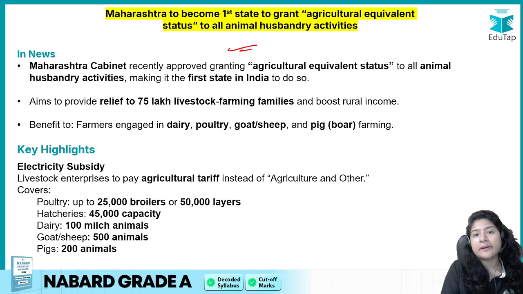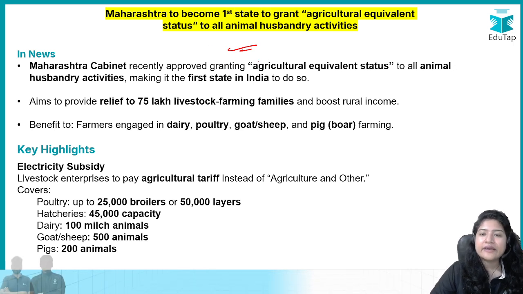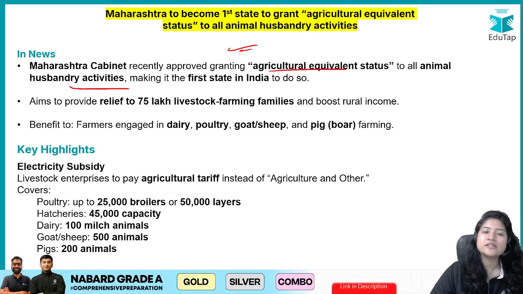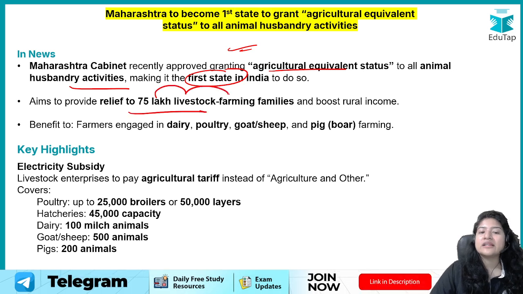When more people will participate, when they would see that the government is supporting them, right? So the Maharashtra cabinet recently approved agriculture status for animal husbandry activities, and this is the first state as of now to do so. The aim is to provide relief to 5 lakh livestock farming families and to boost rural income. Who will it benefit?